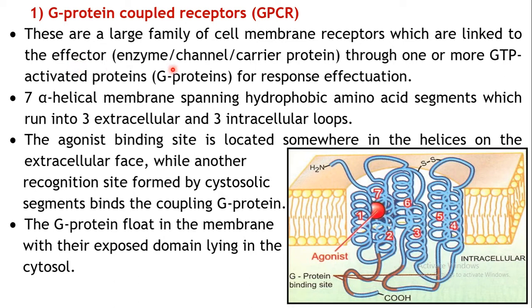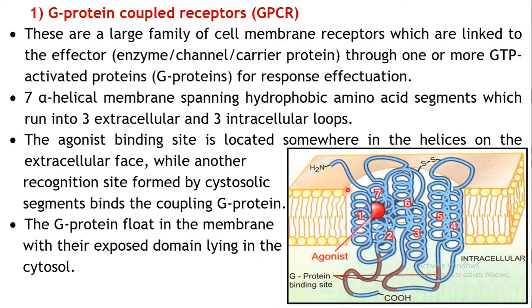This effector may be either an enzyme or a channel or a carrier protein. So ultimately these effectors get altered. The signal is carried to this effector through one or more GTP activated proteins, known as G proteins. These G proteins are actually responsible for the action.